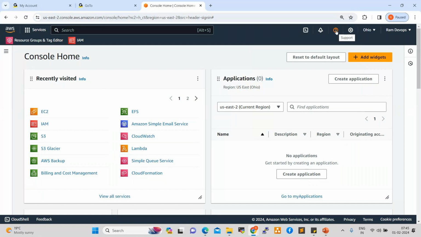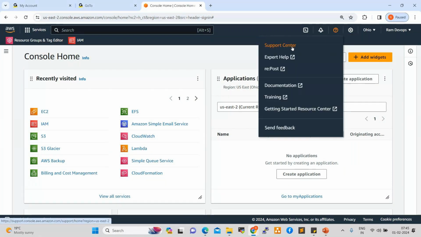Click on the support. See here, support center. For example, we are working on the AWS platform and we are getting a network issue. In AWS, 80% of the resources will be taken care of by the AWS vendor only, because they are maintaining the data center. Other 20% we have to take care of as a cloud engineer, AWS engineer, DevOps engineer. So any major issues happen, what we will do?